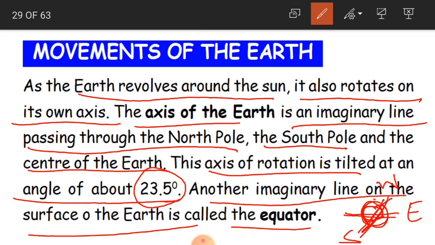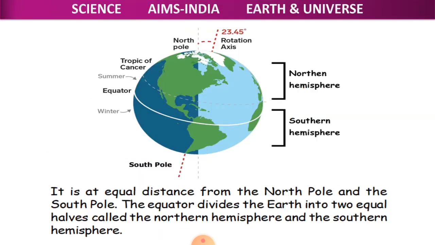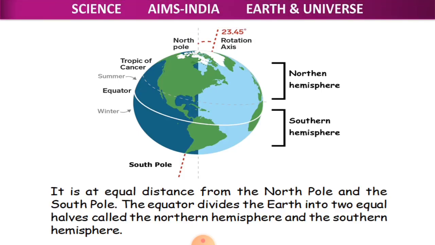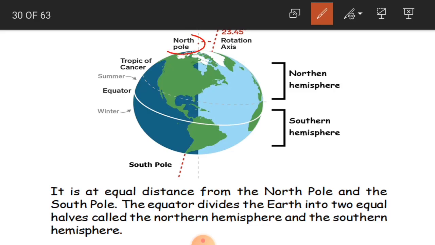Okay, and another imaginary line on the surface of the earth is called the equator. See, this is another imaginary line, that is the equator. This is also on the surface of the earth, children. See here in the picture, you can see very clearly. This is the North Pole. This is the South Pole.